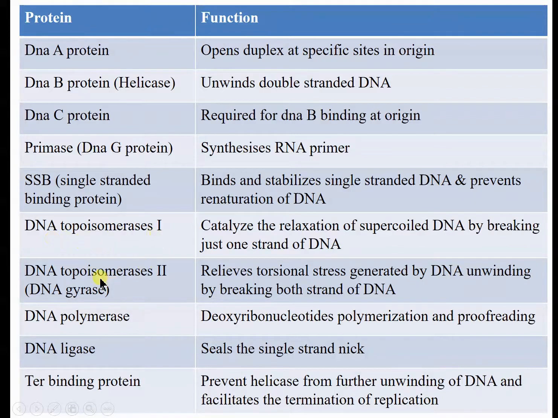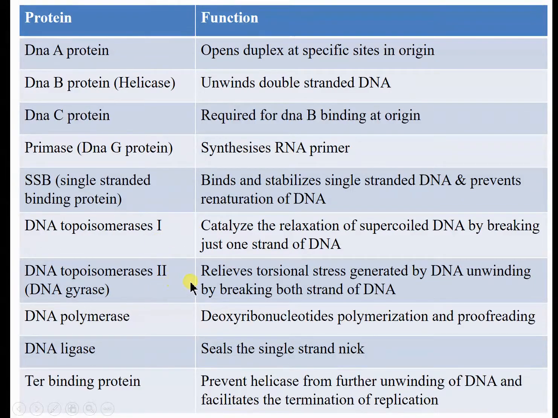Then topoisomerase 1 and topoisomerase 2. These isomerases are required to decrease the torsional stress. If one strand becomes supercoiled in DNA, it will be relaxed by breaking just one strand by topoisomerase 1.